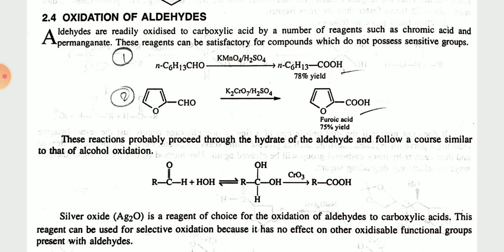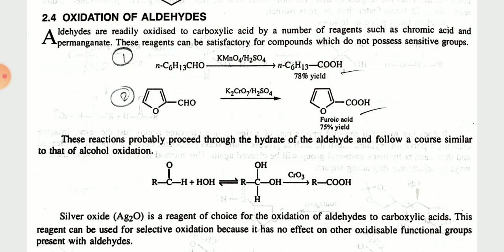Today's topic is oxidation of aldehydes. Aldehydes are rapidly oxidized to the carboxylic acid by a number of reagents such as chromic acid and permanganate. So this reaction can be a satisfactory reaction, and this is a very sensitive group.